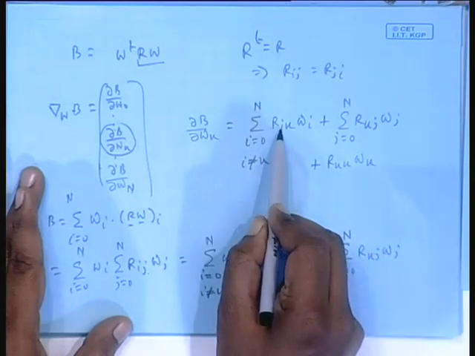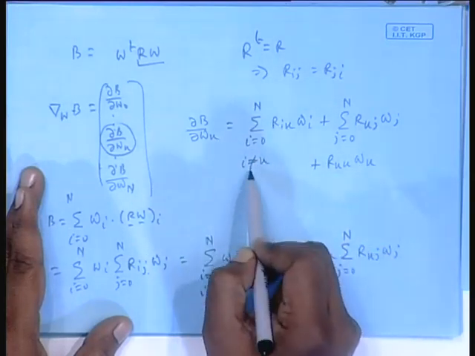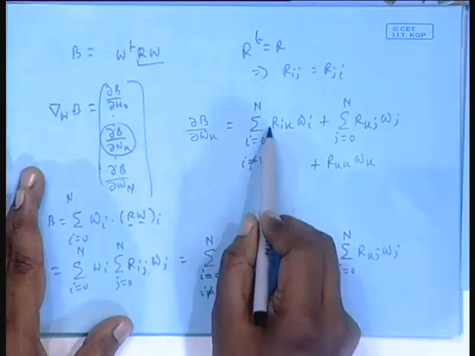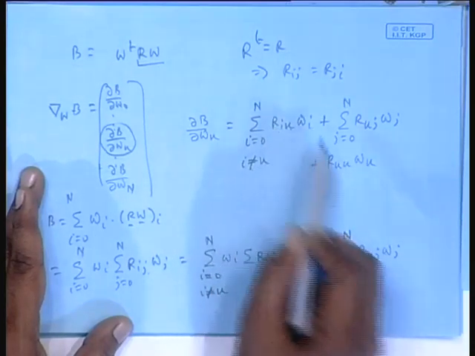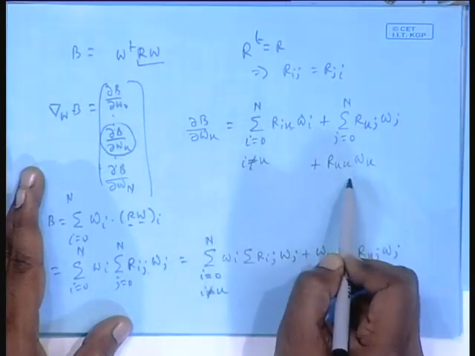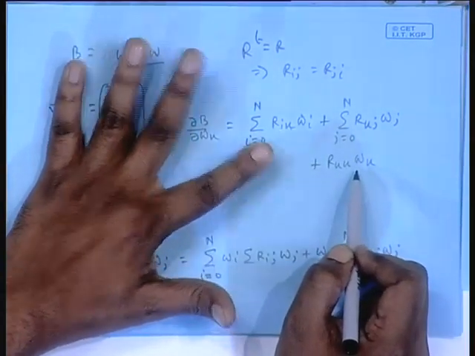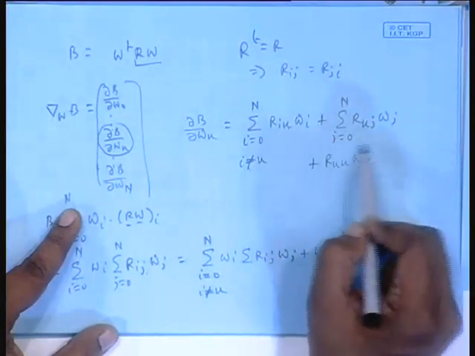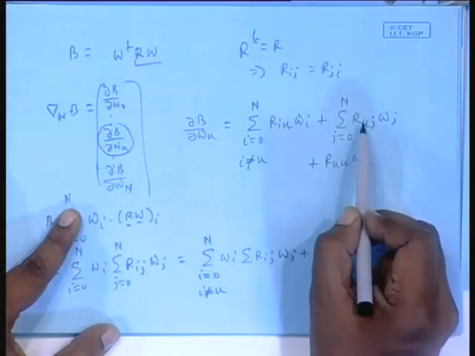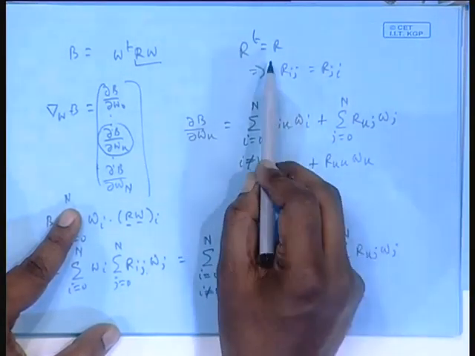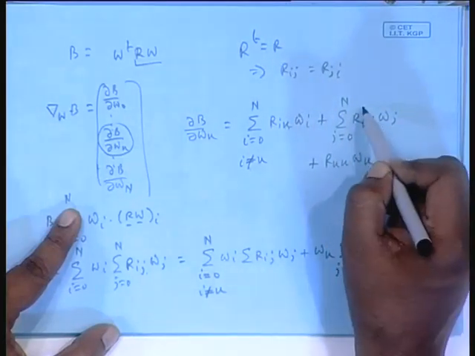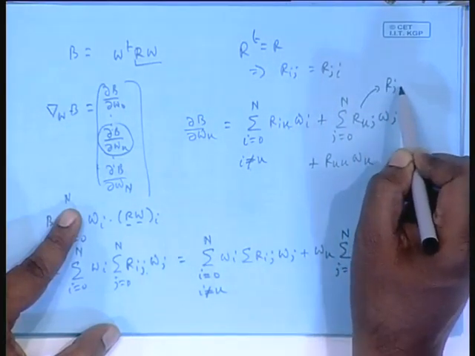Here, if I included the case I equal to k, then I would have a term R_kk W_k, but that has come already. So, that means I can club the two and remove this. And secondly, here in this summation, R_kj, because of the Hermitian property, is the same as R_jk.